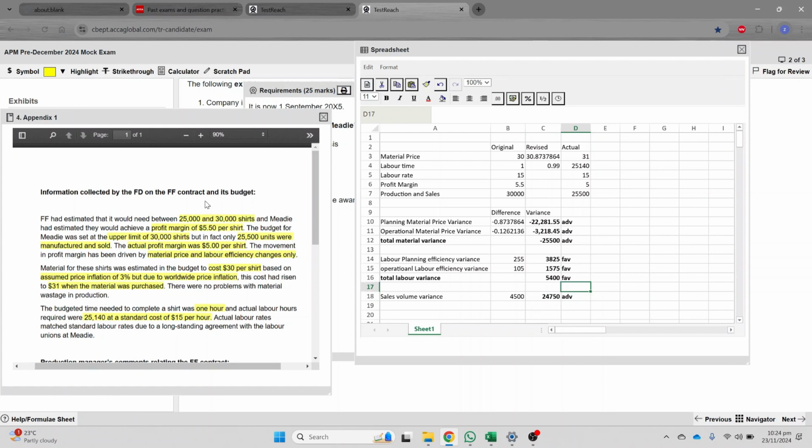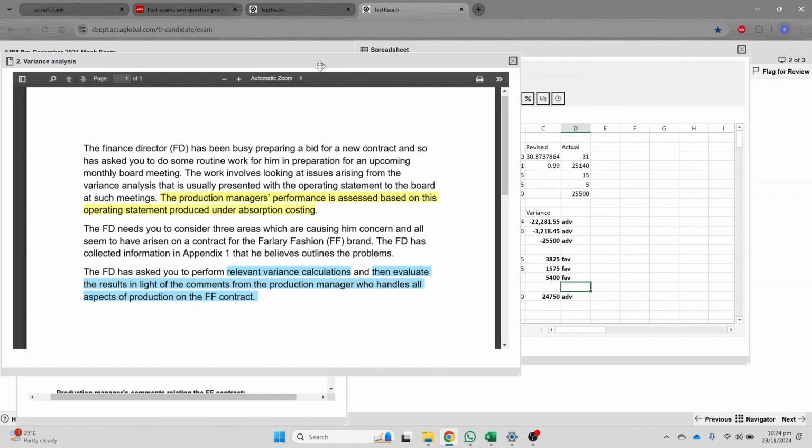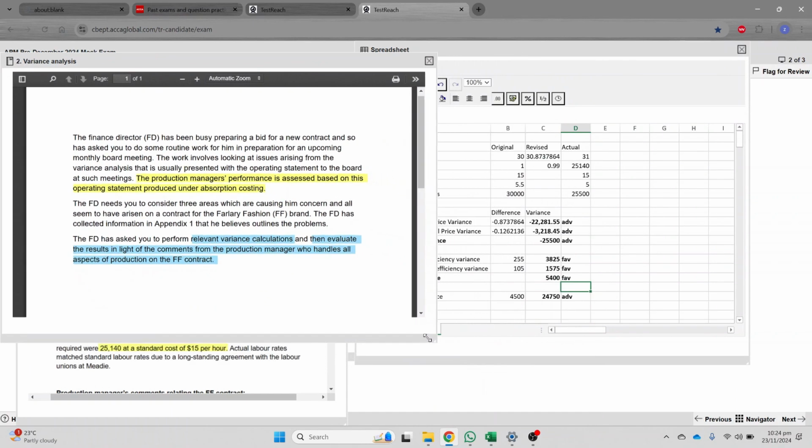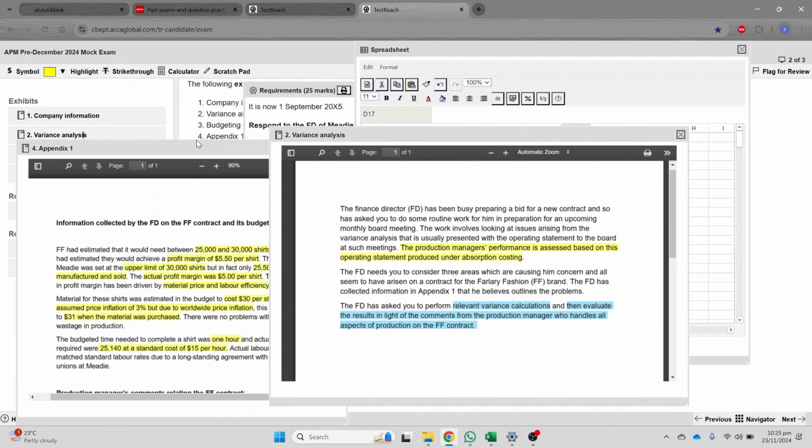So we have calculated all those relevant variances. I believe there can be 2 marks per variance, because there are one, two, three, four, 5 variances, and this requirement is of 15 marks. So I believe probably 8 to 10 marks can be gained this way, right? Then evaluate the result in light of the comments from the production manager who handles the production of the double F contract, right? Now, how can we deal with this part?